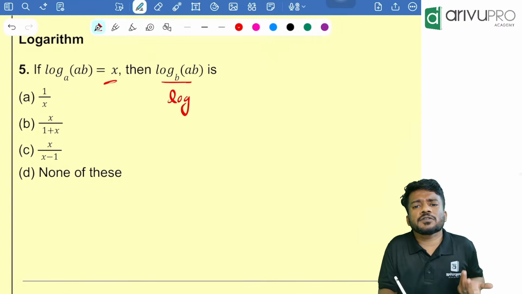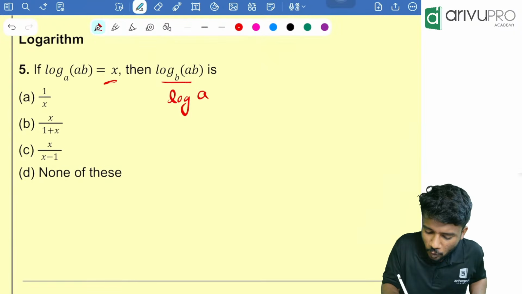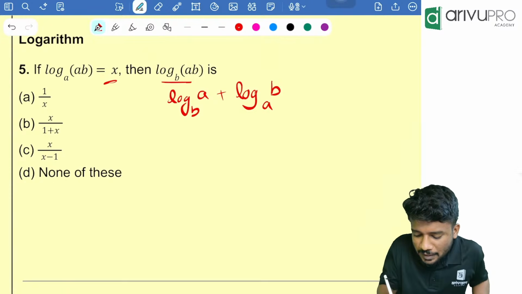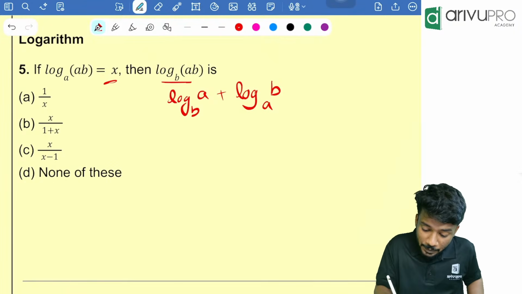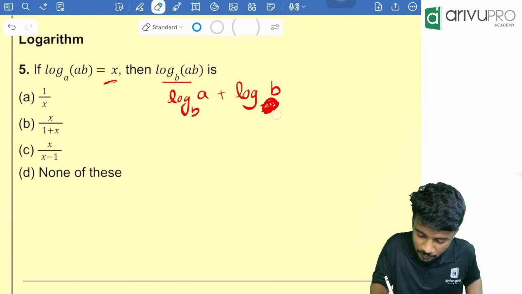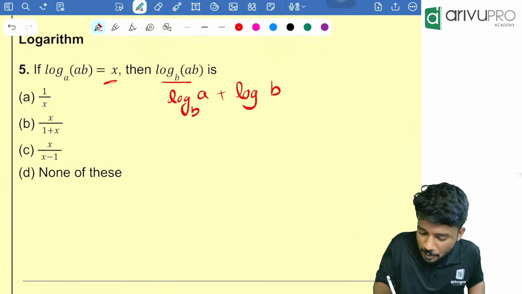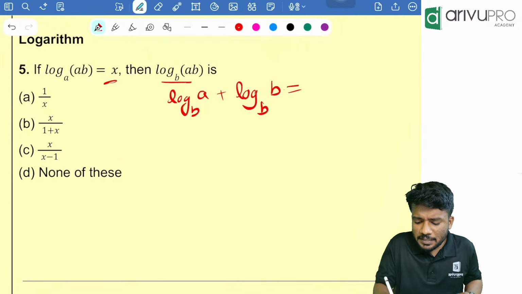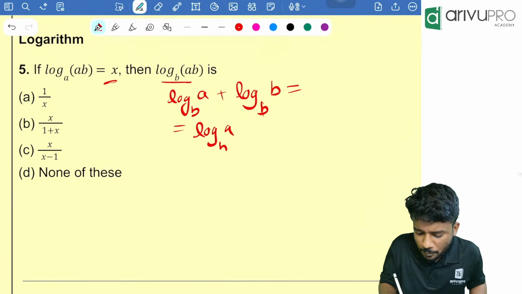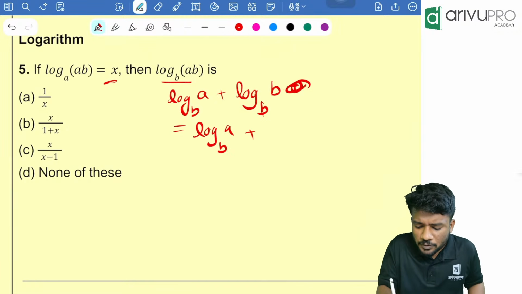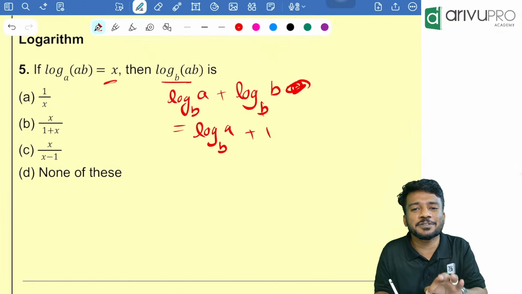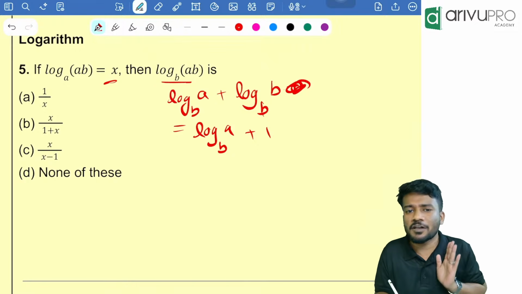Log of AB to the base B can be written as log of A to the base B plus log of B to the base B. Any number to the same base is 1. So this can be written as log of A to the base B plus 1. Now we require the value of log of A to the base B. If you get that value, you will find the answer.